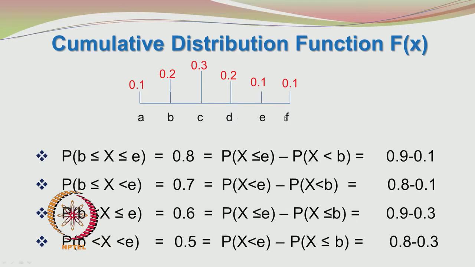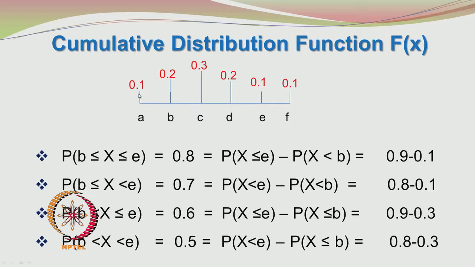These are the possible values taken by the random variable, and these denote small xi values. The probability of a occurring is 0.1, b occurring is 0.2, c occurring is 0.3, d is 0.2, e is 0.1 and f is 0.1. Okay. These are the probability values.